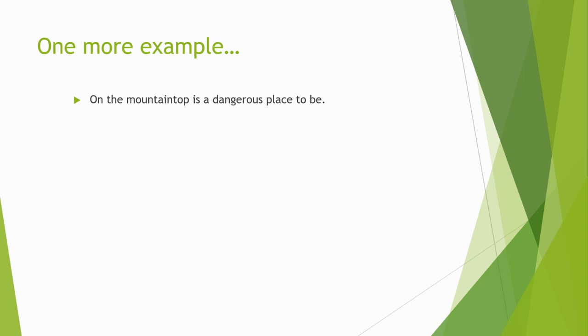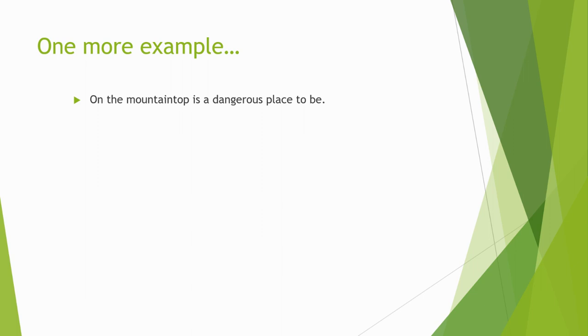Now let's think about this. First of all, what is the main verb in this sentence? Remember our steps. Look for to be verbs, look for linking verbs, look for action verbs. What do you see right away? What do we know is going to be the main verb up here? I'll give you a hint. The word be, I hope you noticed it, but it's also got to in front of it, so we know it's part of a phrase, to be.